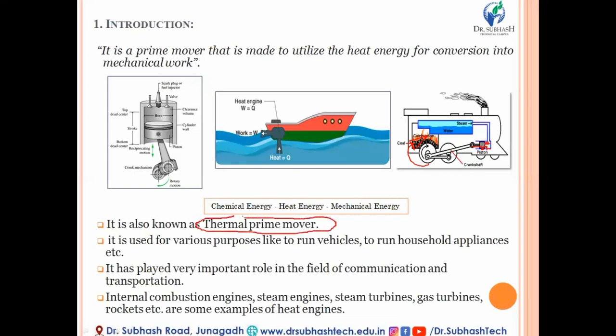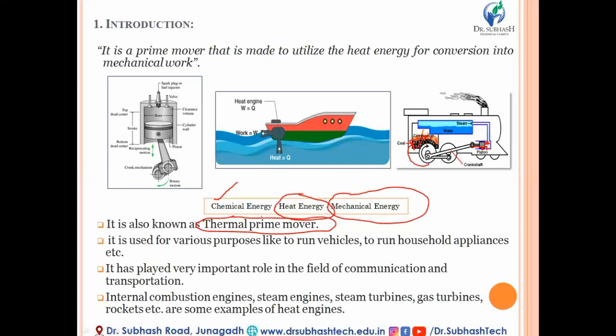In all these types of heat engine, the basic function is to convert the chemical energy of fuel, which is released due to combustion of fuel. So chemical energy is first converted into heat energy, and from that heat energy, it is finally converted into mechanical energy. So here there are two steps of energy conversion: chemical to heat energy, and heat energy to mechanical energy.